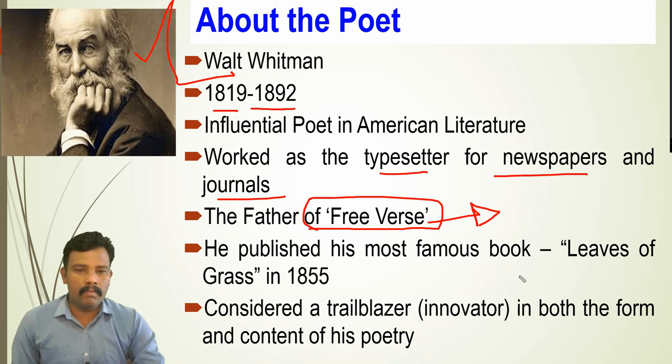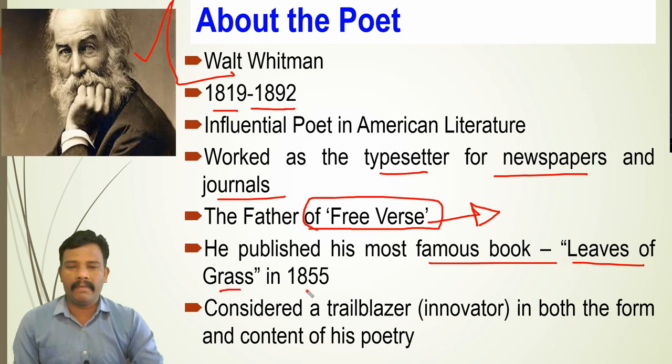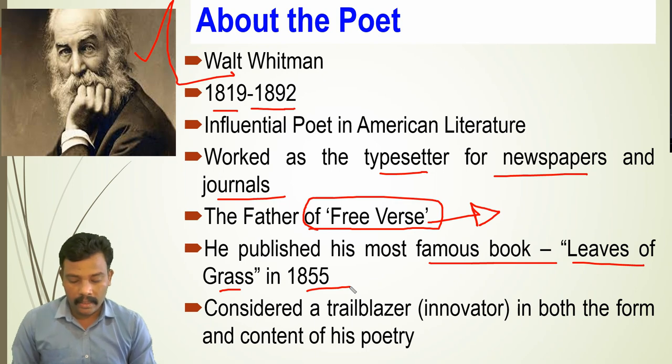He published his most famous book, and the title of the book is Leaves of Grass, and it was published in 1855. It was edited so many times and he added so many poems in the book. And what is the title of the book? That is Leaves of Grass. So you need to know this. Even this poem, I Sit and Look Out, is part of Leaves of Grass.